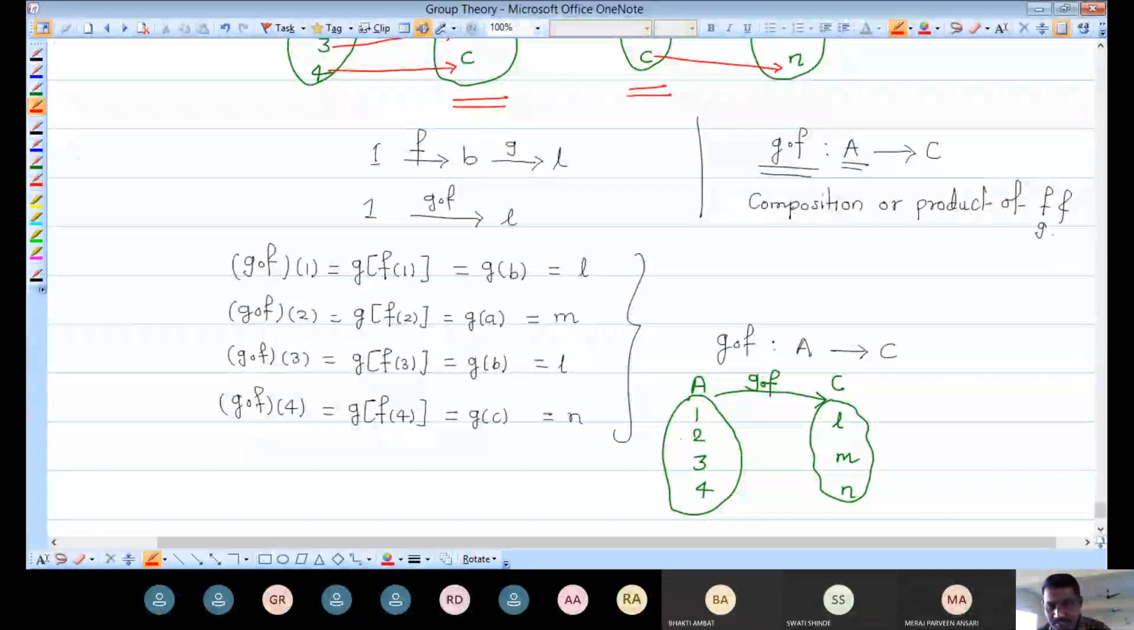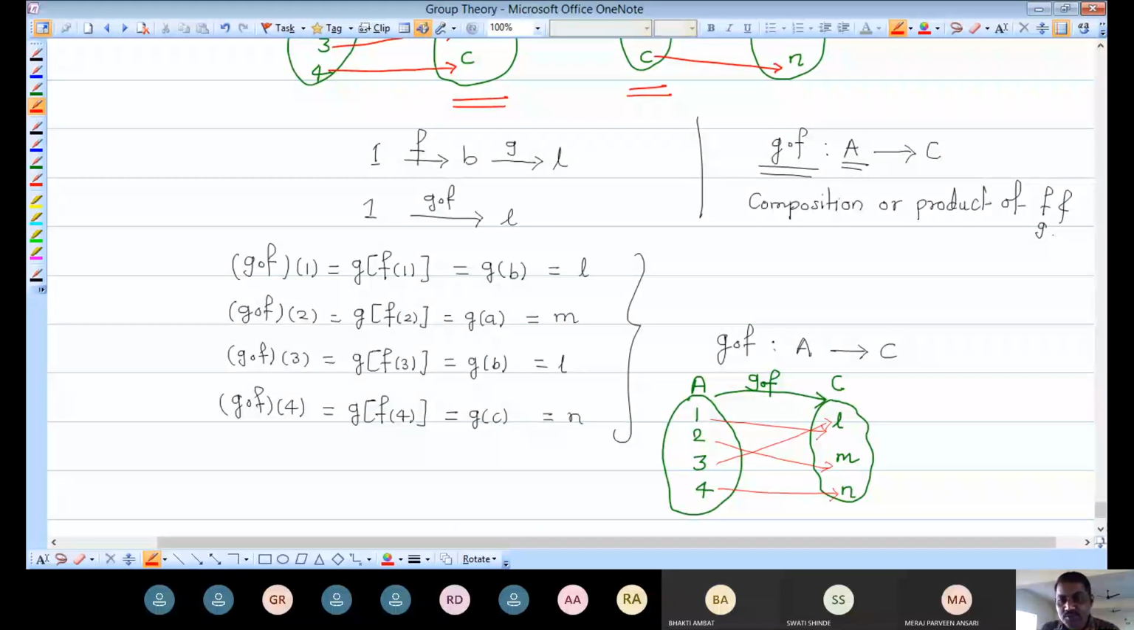And by this calculation, what are the images? 1 goes to L, then 2 goes to M. I am taking help of this calculation here. What is the image of 3? It is again L. And what is the image of 4? It is nothing but N.